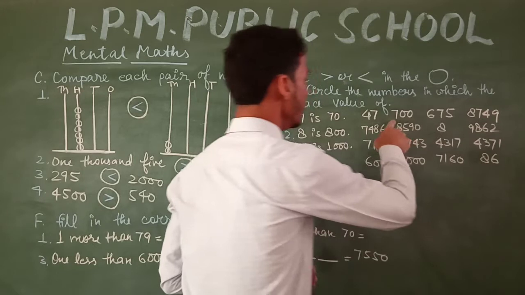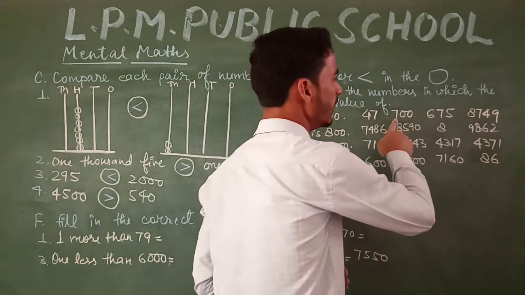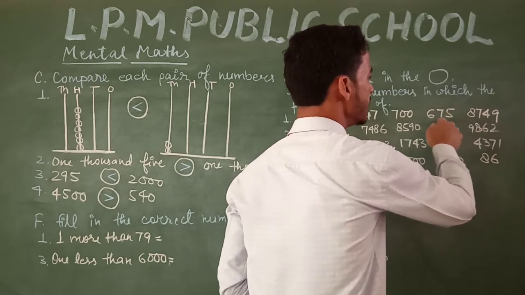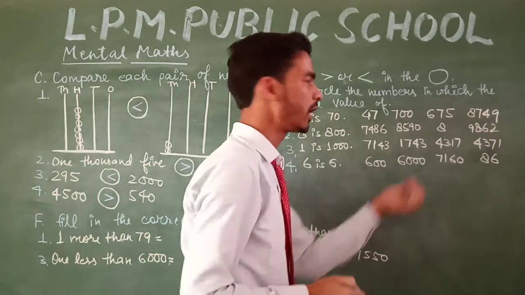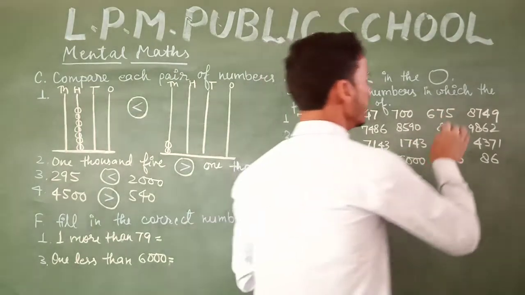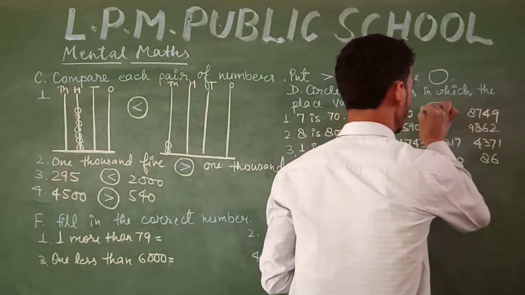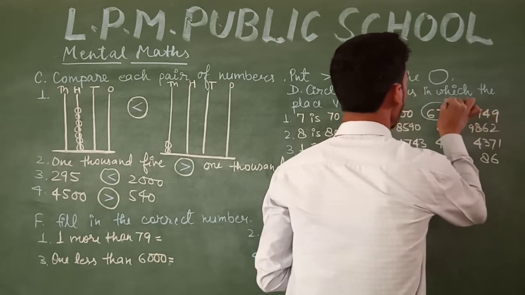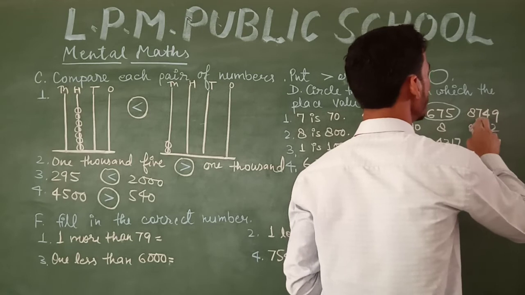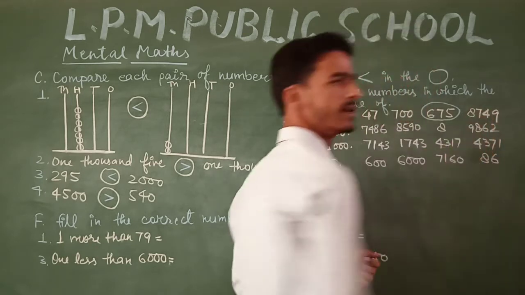In this number the place value of 7 is 700, and in this number the place value of 7 is 70 because 7 is located on the tens place. So in this number the place value of 7 is 70. In the next, 7 is on the hundreds place, so the place value of 7 is 700.